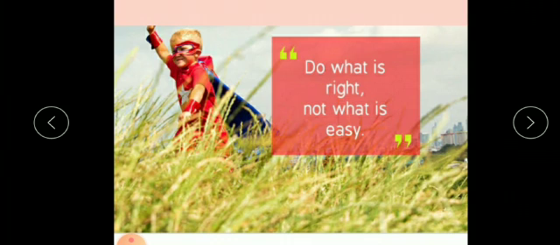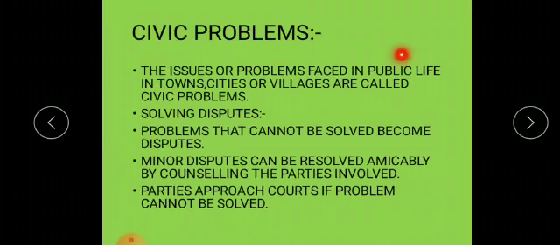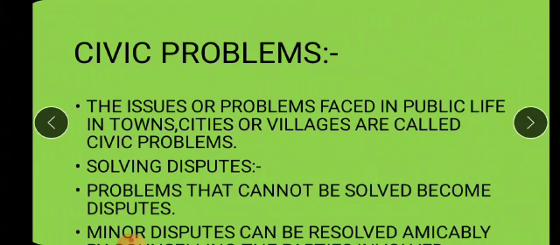Okay, so what is our today's thought? Do what is right, not what is easy, isn't it? So always go for right things in life, not the ones which are easy. So our lesson starts with civic problems. Remember our lesson number 7, let us solve our own problems.